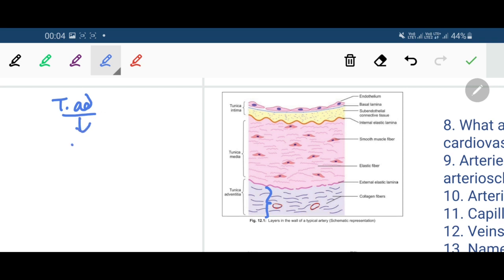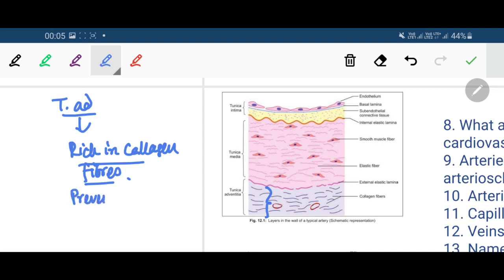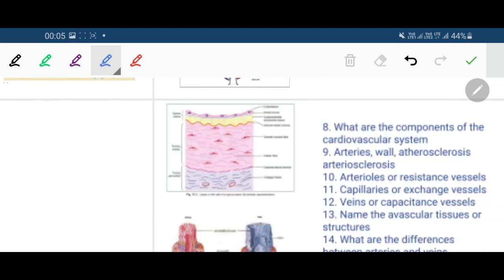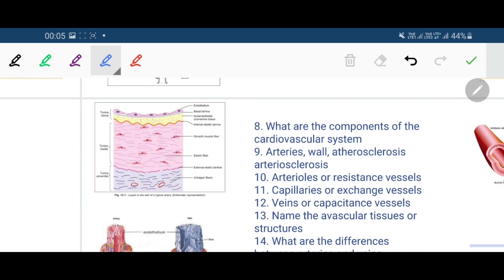So tunica adventitia is rich in collagen fibers, which prevent undue stretching of arteries. So that is the main histological structure of the arteries.